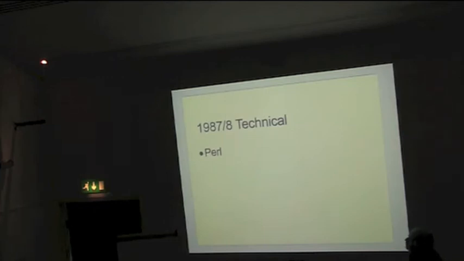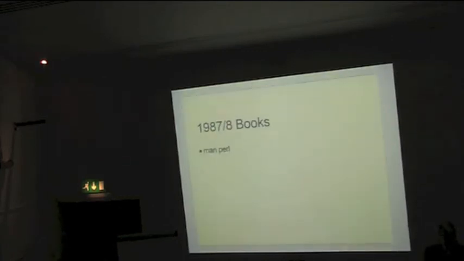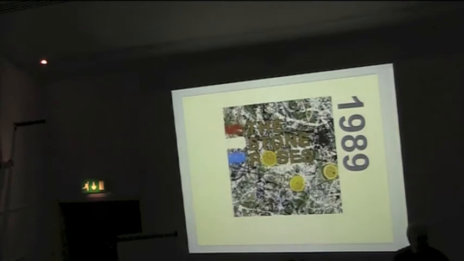What happened in the technical world? Well, obviously Perl came out. These lists will obviously get longer as we go on. Books, well, there was Man Perl in 1988. But that's all. So 1989, ah yes, Stone Roses.